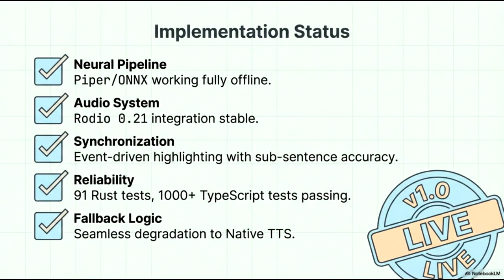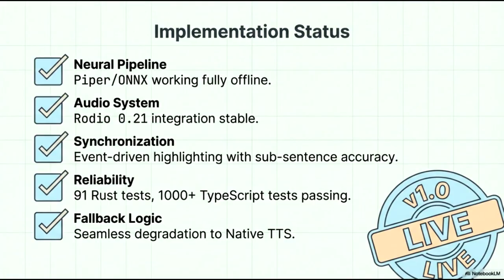Turning to our current implementation status, we have successfully met all key milestones for the version 1.0 release. Our neural pipeline, utilizing Piper and Onyx, is now fully functional in an offline capacity. The audio system has been solidified with a stable Rodeo 0.21 integration. We have also perfected our synchronization through event-driven highlighting, achieving impressive sub-sentence accuracy.